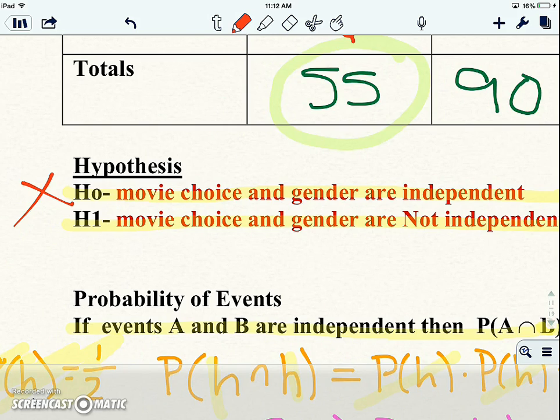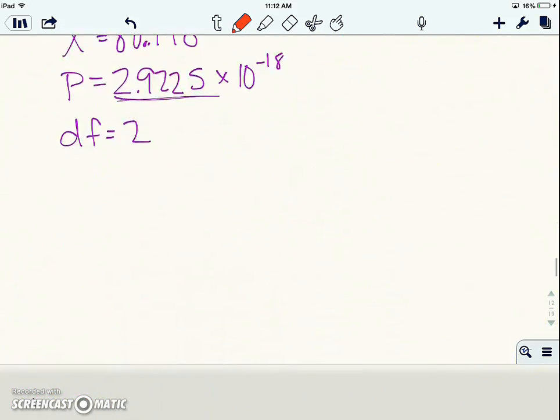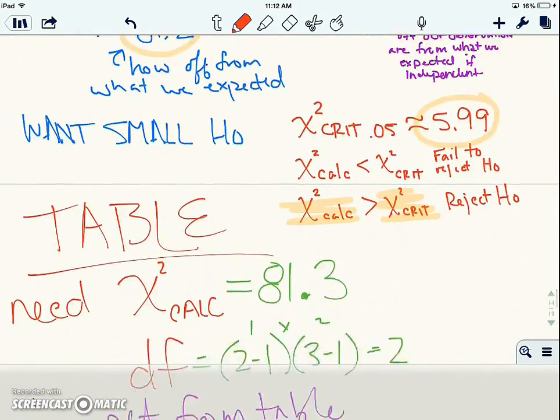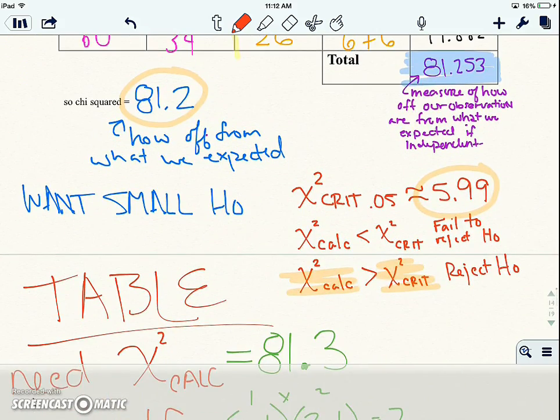Okay, that they're independent. I believe that there may be some type of relationship or association between the two, i.e. maybe men like action movies more or something like that. But all we're able to do is reject the fact that they're independent. We see some relationship going on there, but we don't know what it is. Now, this is an old way to do it. A better way and a way with your calculator would be to use just probabilities or p-values, and we will talk about that in class.